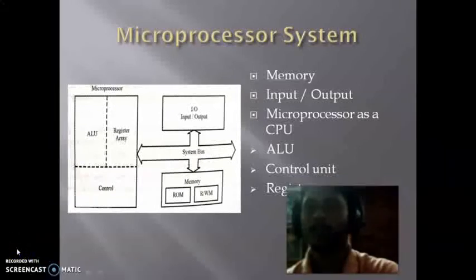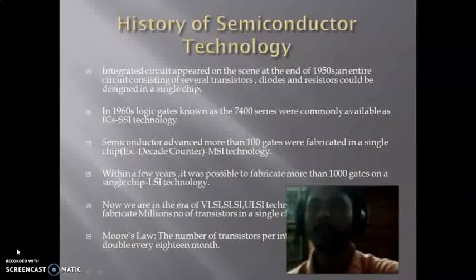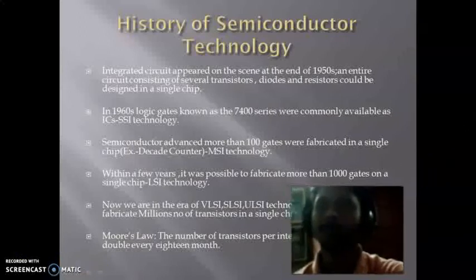Now I'm going to discuss the history of the microprocessor. Before I start the history of the microprocessor, first I will try to explain the history of semiconductor technology. That actually started at the end of the 1950s, when an entire circuit consisting of some transistors, diodes, and resistors could be fabricated in a single chip.